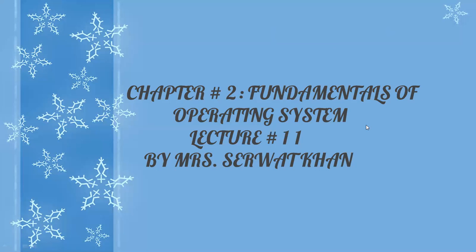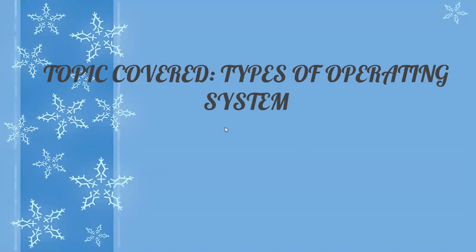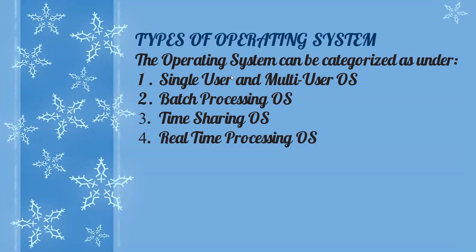In this lecture, lecture number 11, fundamentals of operating system, we discussed the types of operating system. The operating system can be categorized as single user and multi-user operating system, batch processing operating system, time sharing operating system, and real-time processing operating system. These are the four categories of an operating system, and today we will discuss the difference among these four.